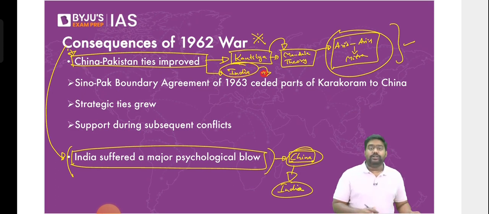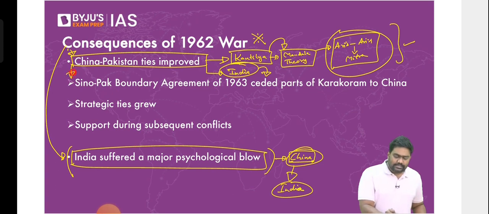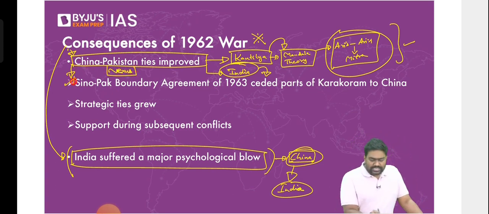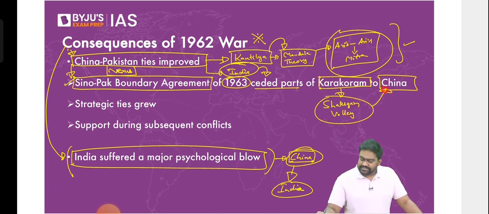By then, Pakistan had already fought the 47 war with India. The Kashmir conflict was already going on. Now that China and India also became hostile, permanently hostile, a nexus started developing. A nexus developed between China and Pakistan. It led the two to sign a boundary agreement, the Sino-Pak Boundary Agreement of 1963, through which parts of the Karakoram Range, specifically the Shaksgam Valley, was leased to China. Pakistan gave away this territory to China.